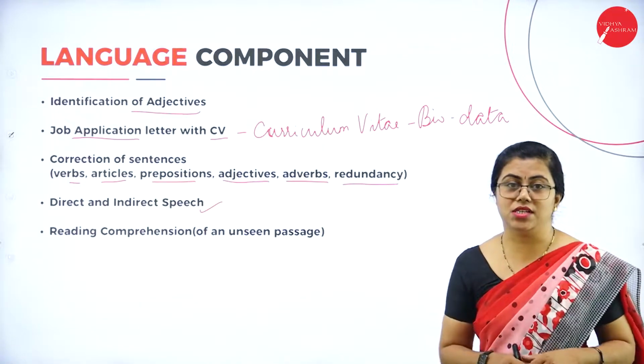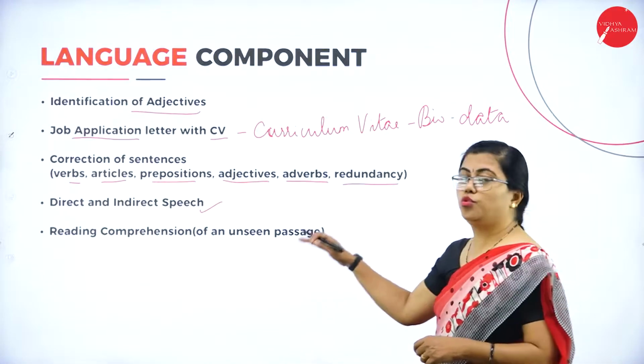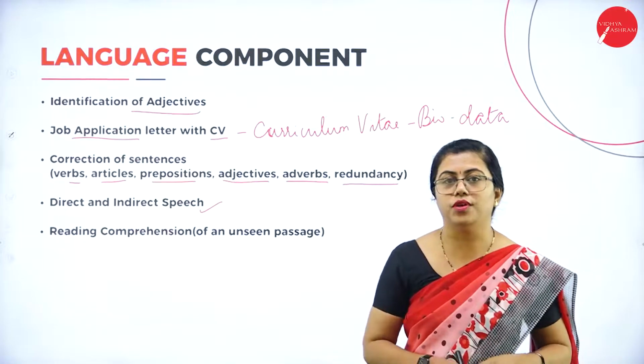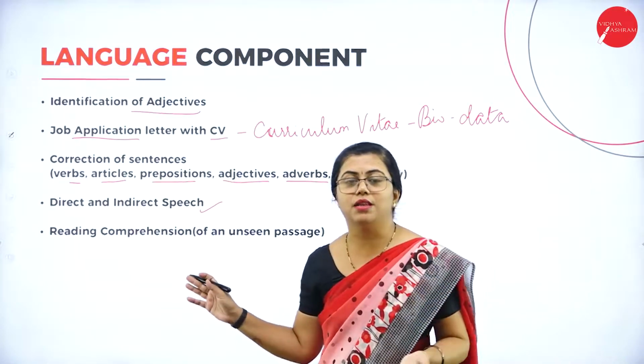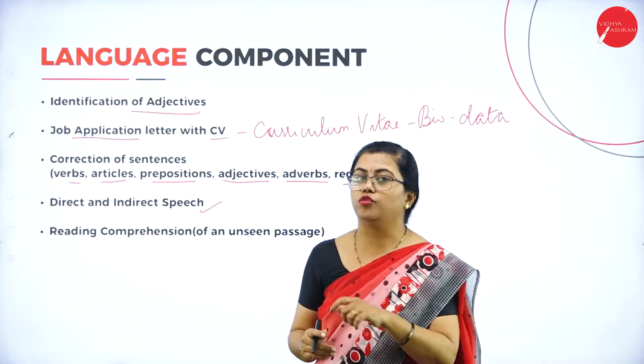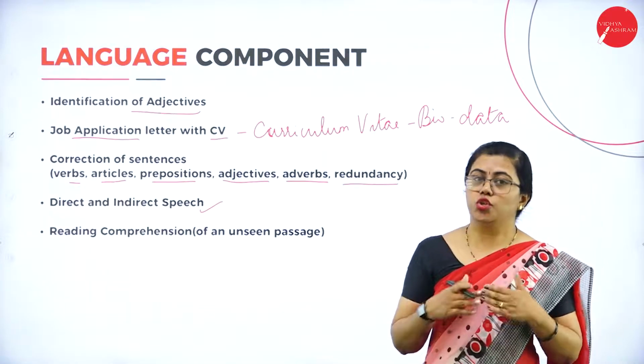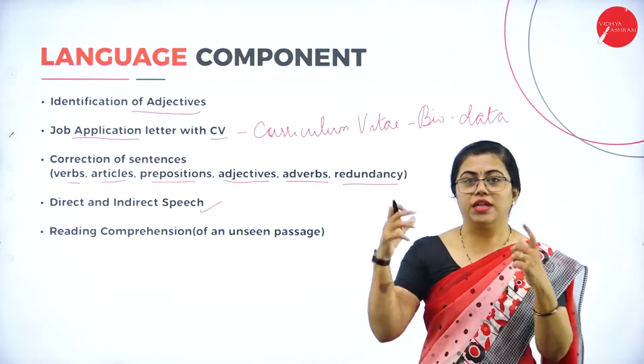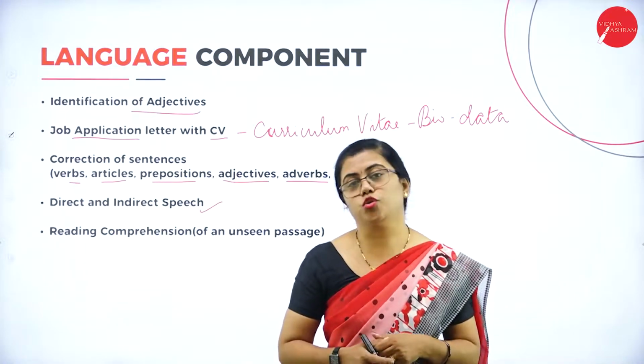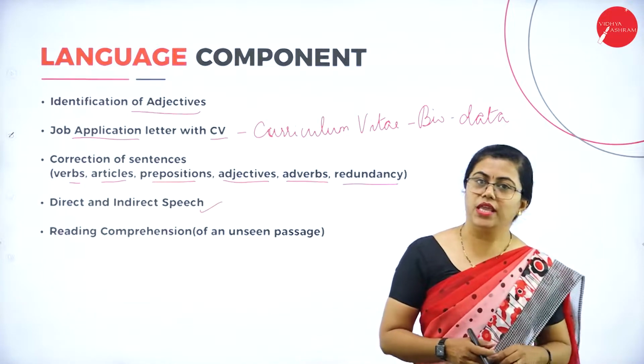At last we have reading comprehension. This you've been doing probably from grade 4 onwards. You will be given an unseen passage which you have to read, and you have to find the answers for the questions that are given after the passage. Here what you have to do is read the questions first and then go to the passage, so you'll be able to identify the answers very easily.